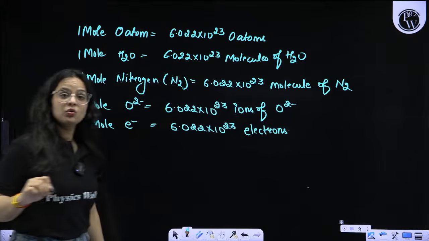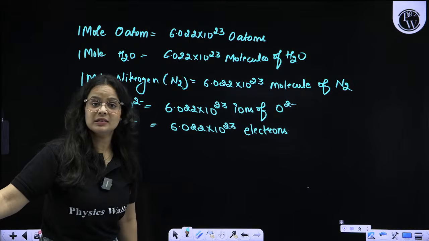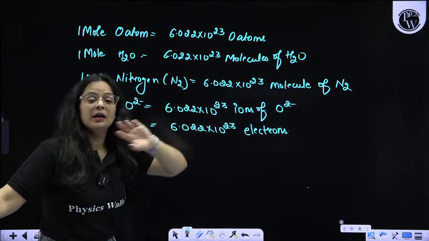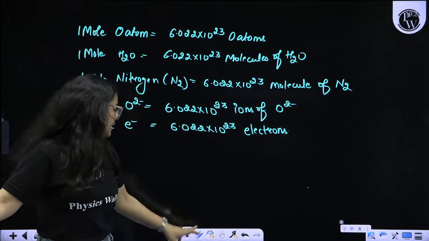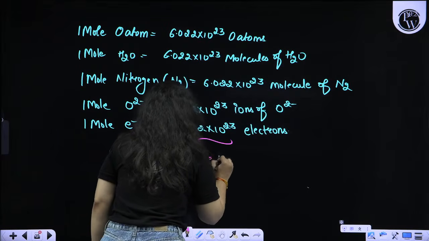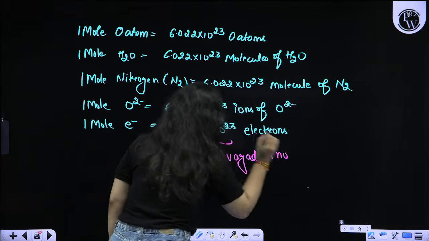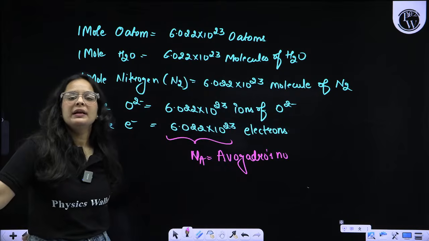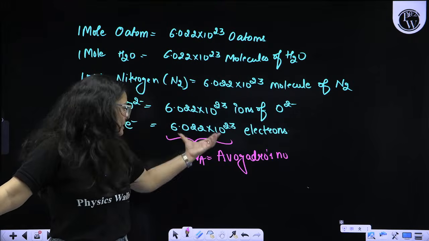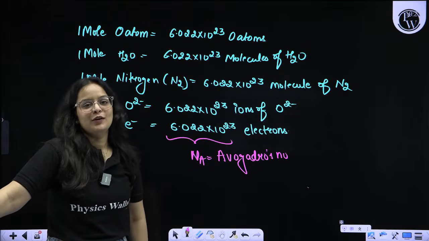So wherever I use the term mole, that simply represents that I am taking the case where the particles, whatever these particles can be, are in this number. We state this number as Na, that is Avogadro's number, so I don't have to repeat this number again and again. I can simply write Na in the position of this number. Remember, it is capital A, not small a.